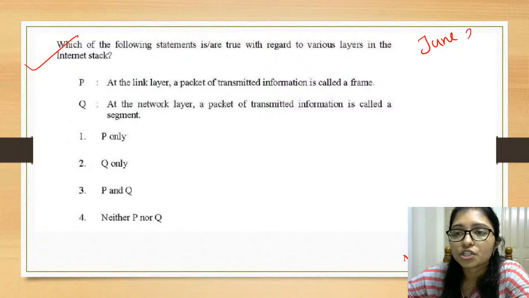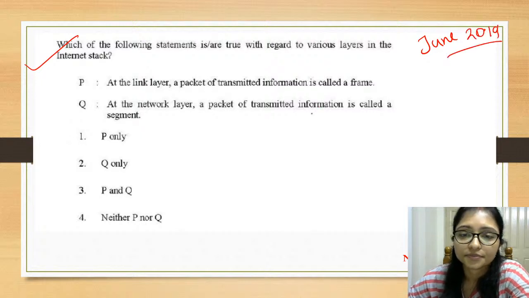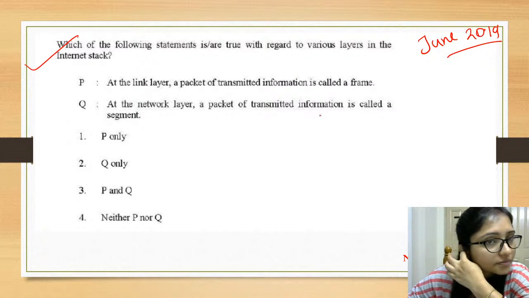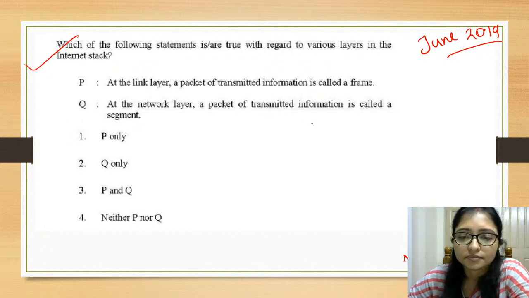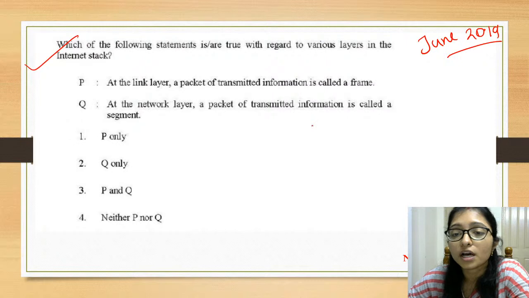Try to solve this question. No, Hemavati, you are telling application layer. No, for the OSI model it will be the presentation layer.